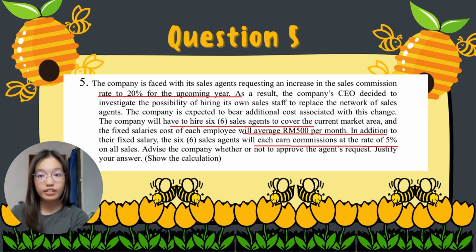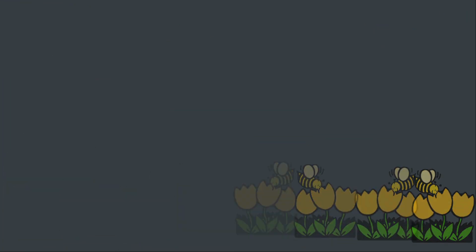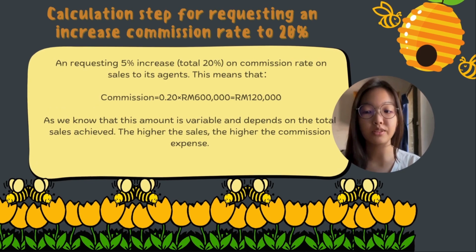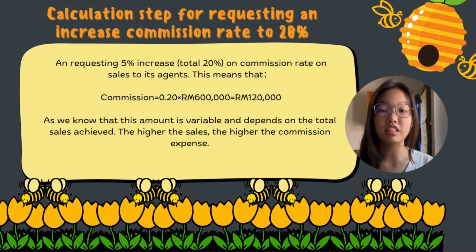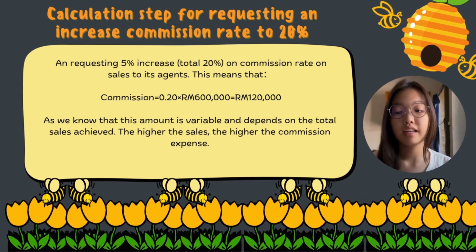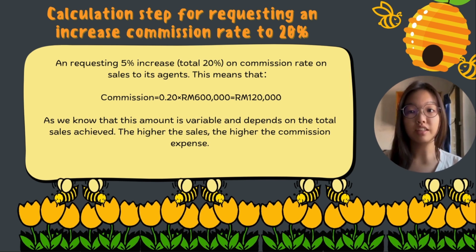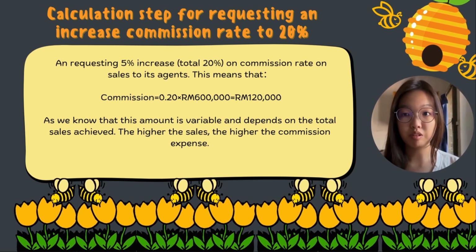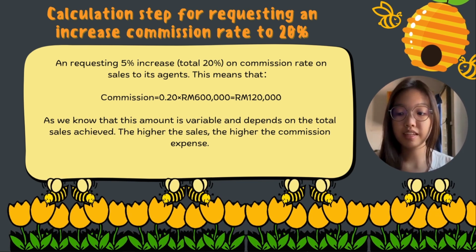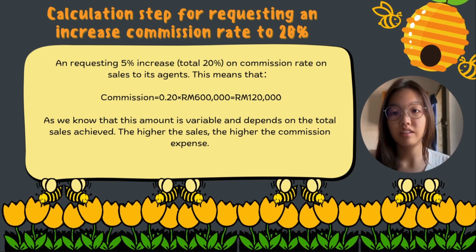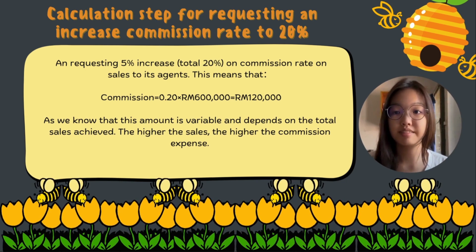In the end, I'm going to calculate which approach is better and can result in reducing the company cost, and whether to approve the agents' request. Here is the calculation step for requesting an increase of commission rate to 20%. The commission is calculated by 0.2 times the total sales, which is 600,000, and is equal to 120,000. As we know, this amount is variable and depends on the total sales achieved. So the higher the sales, the higher the commission expenses.